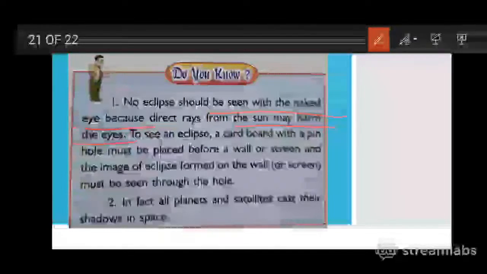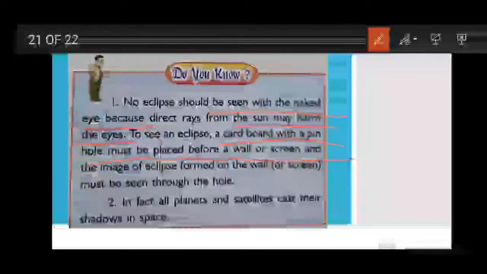Use a pinhole or a screen, and see the image of the eclipse formed on the wall instead.